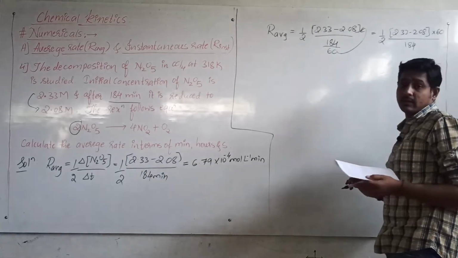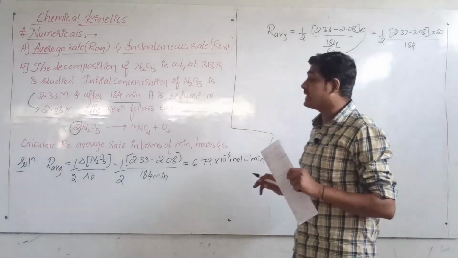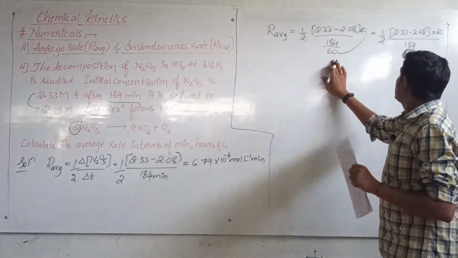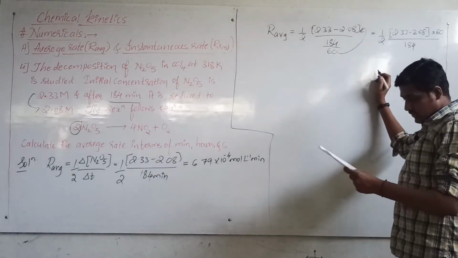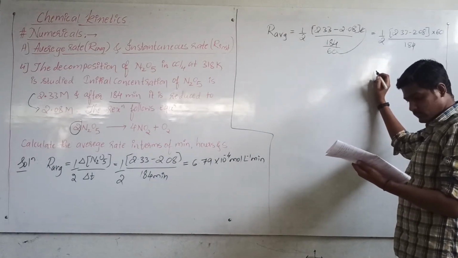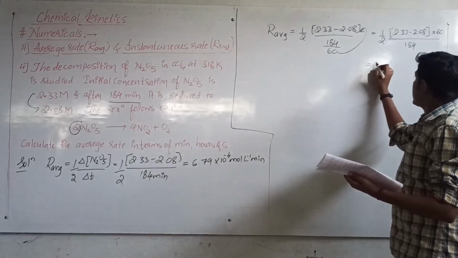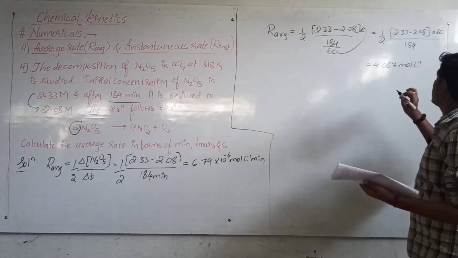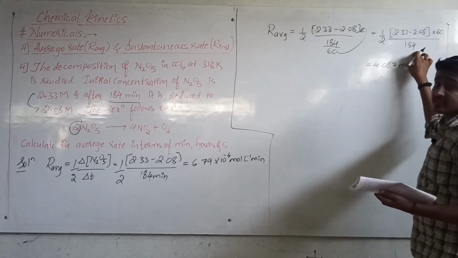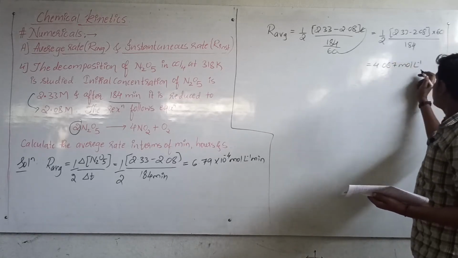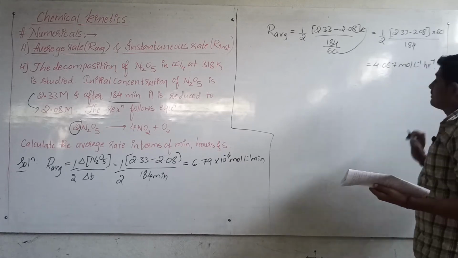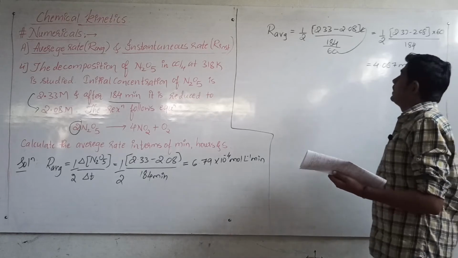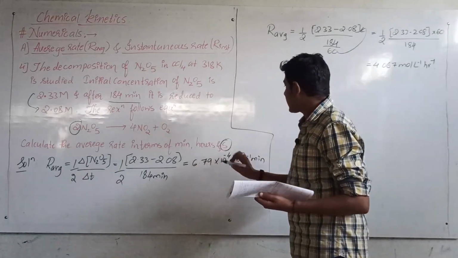I hope you are understanding it. Whenever you are converting minutes into hours, you have to divide by 60. Then on solving this, we will get the answer as 4.067, moles per liter. Now you have converted this 184 minutes into hours, so this will be per hour. Then the last one is you have to calculate it in seconds, isn't it?